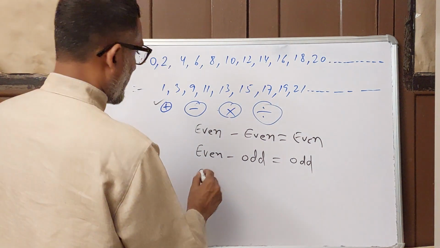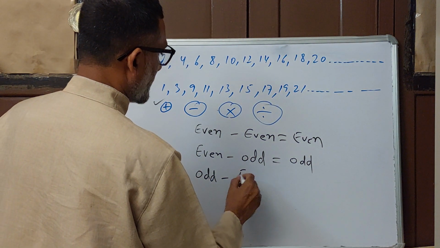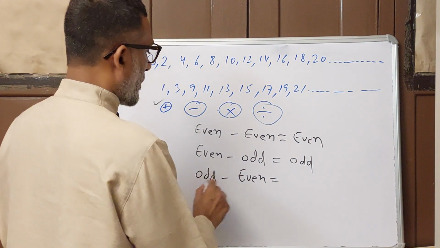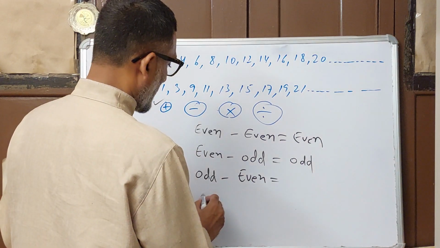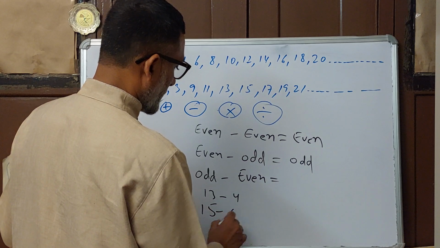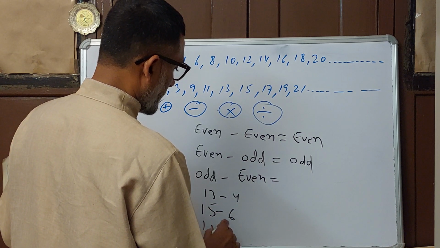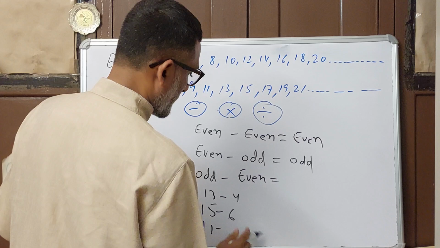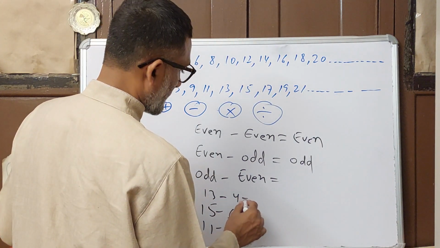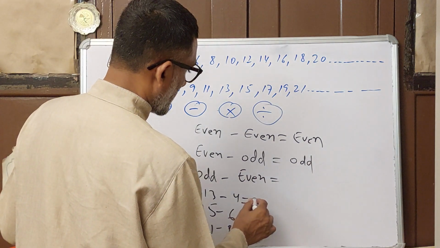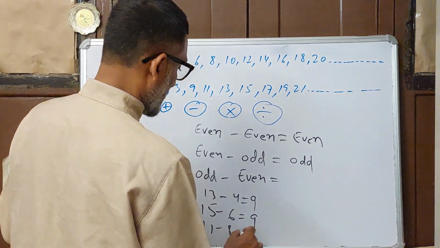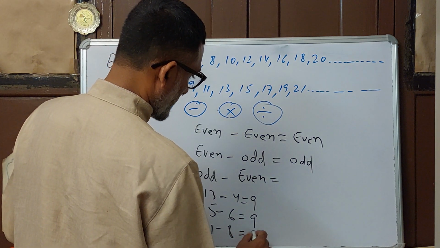And when you subtract odd minus even, what will happen? Like for example, 13 minus 4, 15 minus 6, and 11 minus 8. 13 minus 4 is 9. 15 minus 6 is 9. 11 minus 8 is 3.